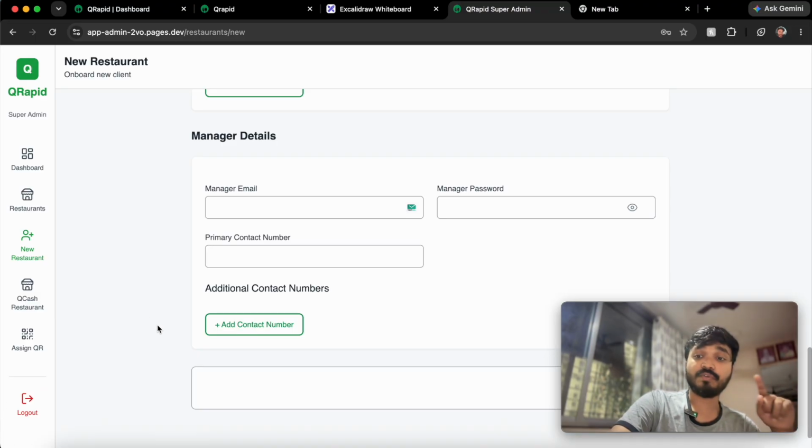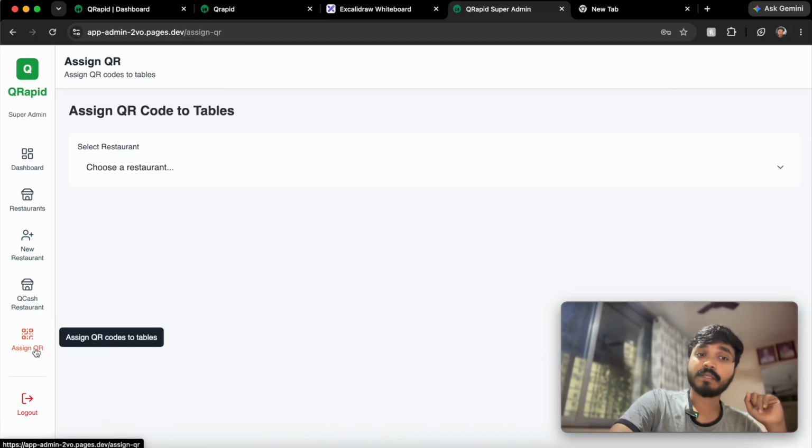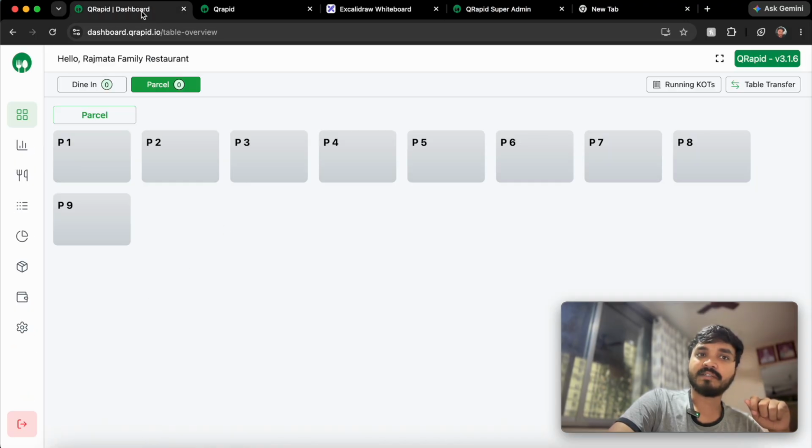We also have one more feature, the assign QR. You might be wondering why the QR is not inside this restaurant dashboard. The restaurant could be allowed to download the QR directly from the POS system, but we haven't done that because we wanted to make it centralized and streamline the process.